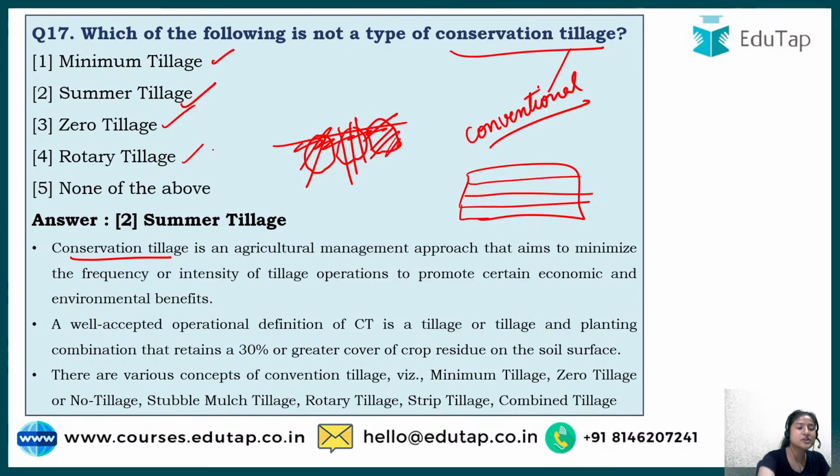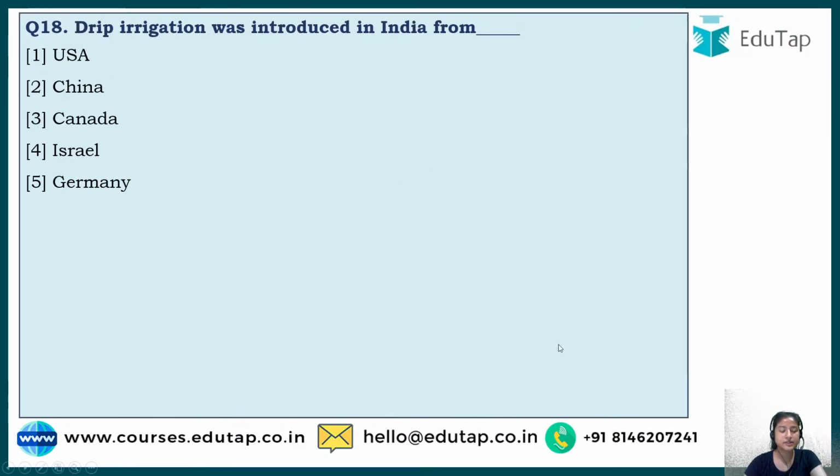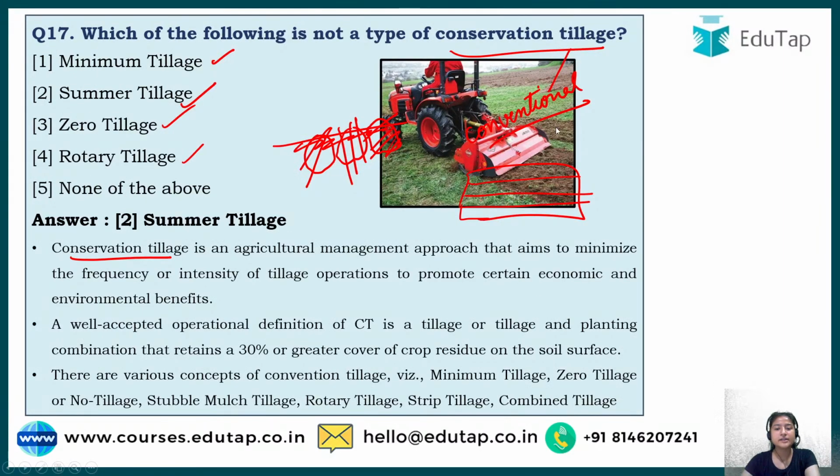Then comes rotary tillage. I said there are two tillages, primary and secondary. A rotary vehicle is a kind of tractor which helps to do the primary and secondary tillage at one go. It has such equipment attached to it that would break down the soil into finer particles at one go. See, this is how rotary tillage looks. In this you can see the farmer doing that, right?